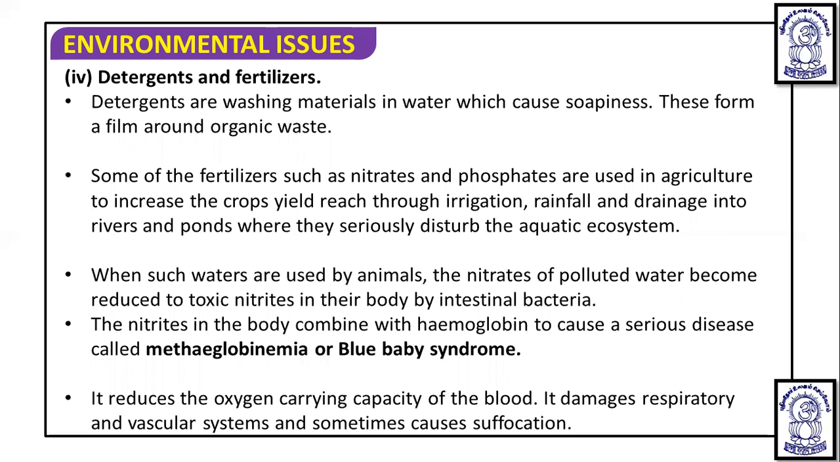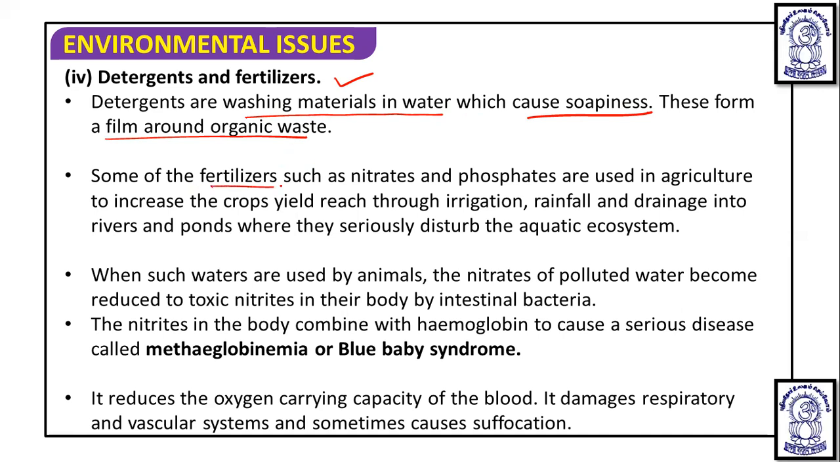Next, the water pollutants are the detergents and the fertilizers. Detergents are washing materials in water which cause sogginess. They ultimately form a film around the organic vestige.